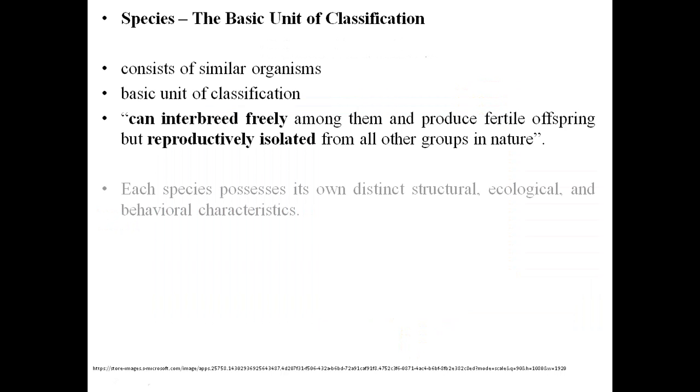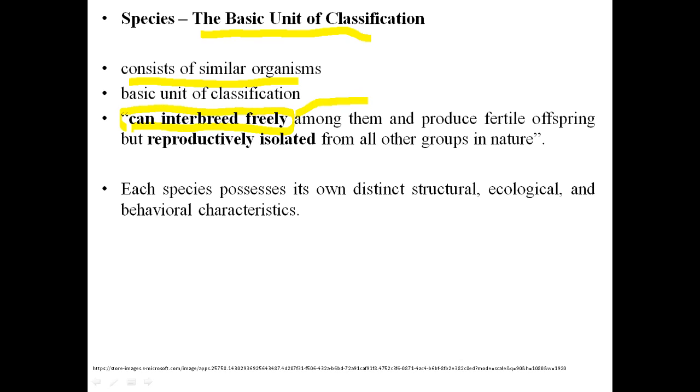I have already explained species, but whenever in an exam they ask you to define species, all these points should be written: that it is the basic unit of classification. It consists of similar organisms and it can interbreed freely, not with other organisms in nature, but among themselves.